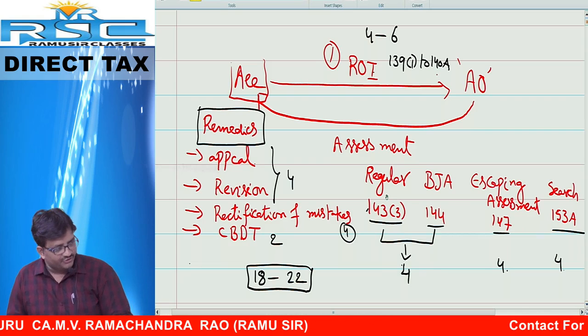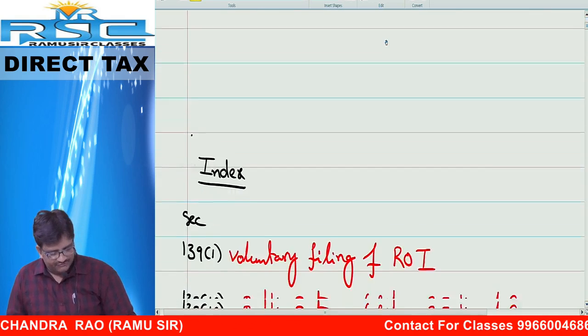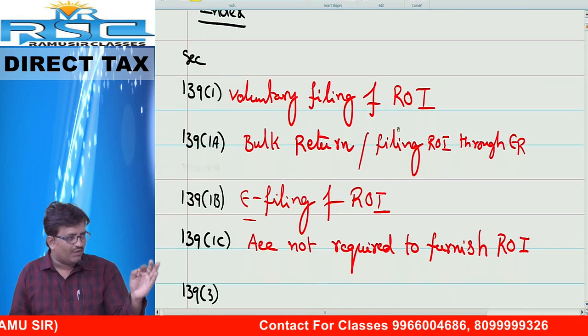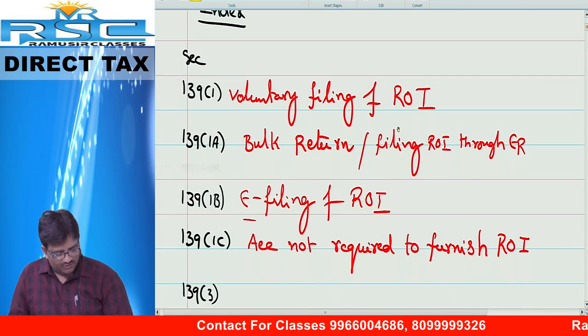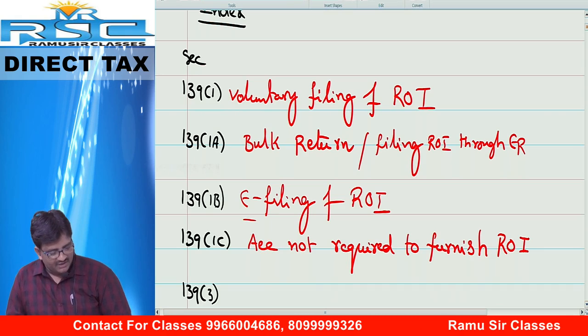Now I want to discuss return of income. Friends, the syllabus is as follows. Number 1, 139.1, voluntary filing of ROI. 139.1b, bulk return or return through employer.